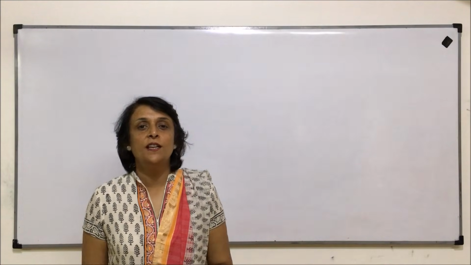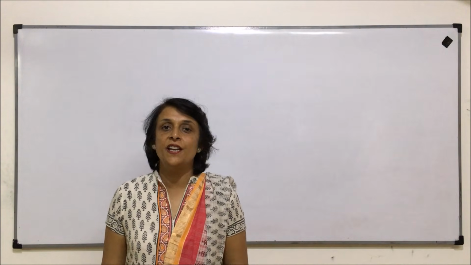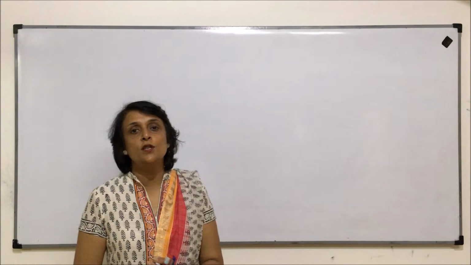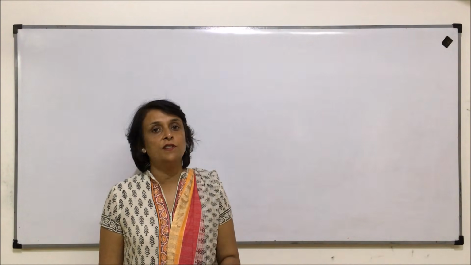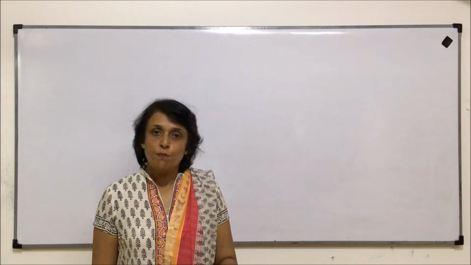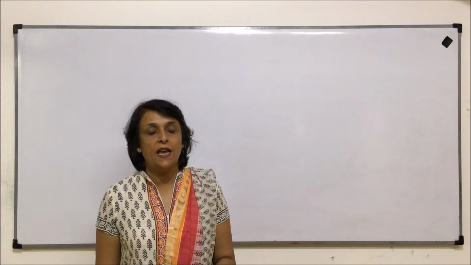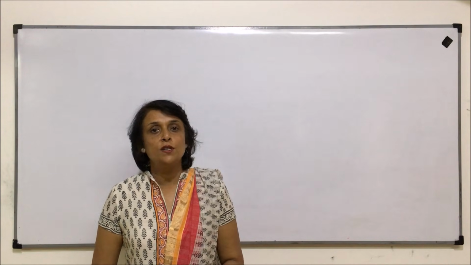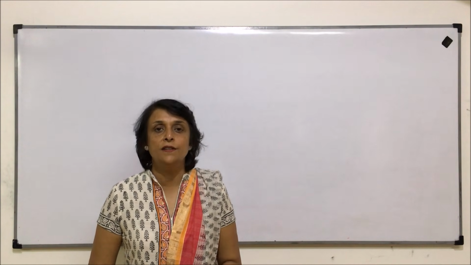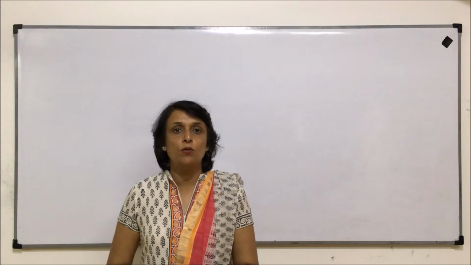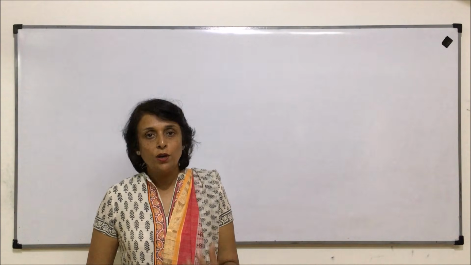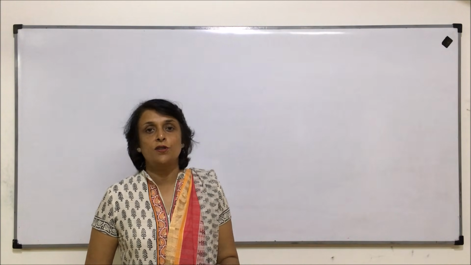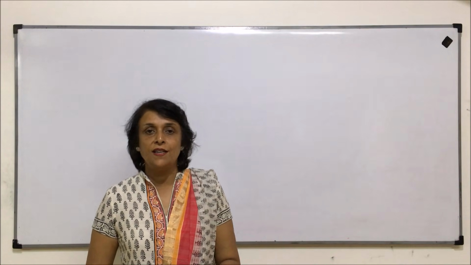From this video, we are starting with the new unit, that is genetics and evolution. In this unit, there are three chapters. The first one is principles of inheritance and variations, where we'll be discussing Mendel's principles and various kinds of crosses. The second chapter is molecular basis of inheritance, where we would be discussing the main molecule, or genetic material, that is DNA.